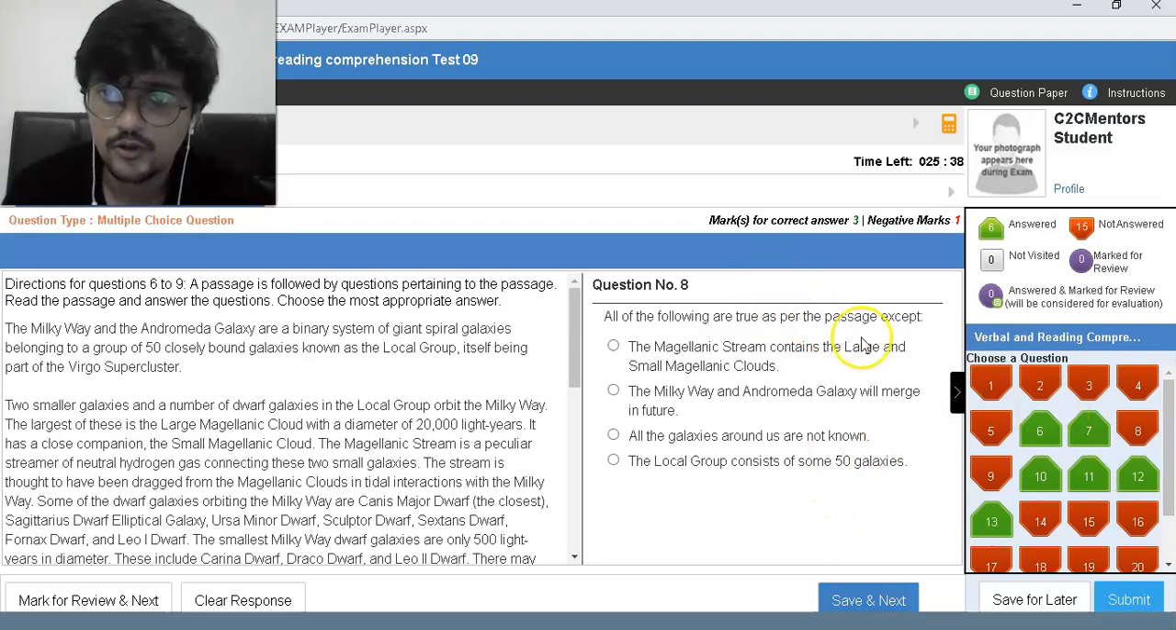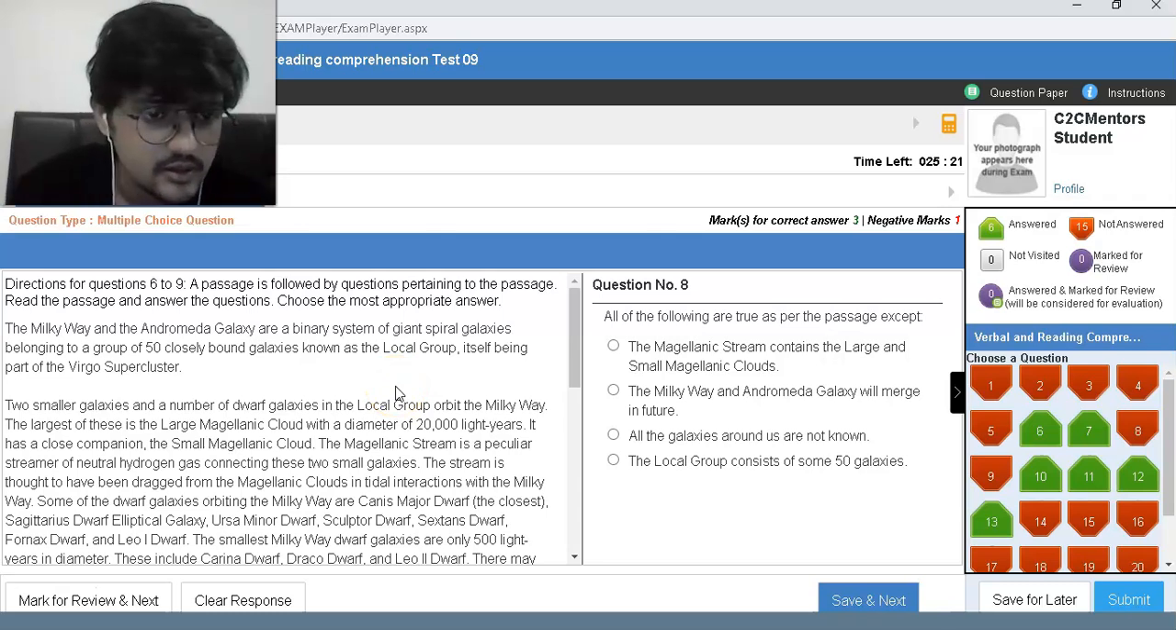Okay, all of the following are true as per the passage except: the stream contains the large and small Magellanic clouds. The Milky Way and Andromeda will merge in future. That is true. All the galaxies around us are not known. That is also true. The Local Group consists of some 50 closely bound galaxies, itself being part of Virgo.